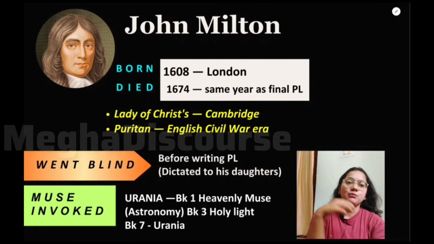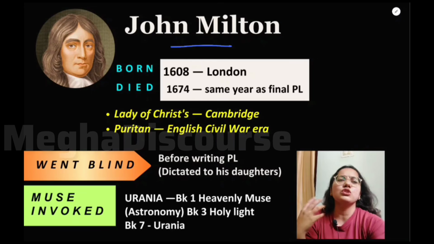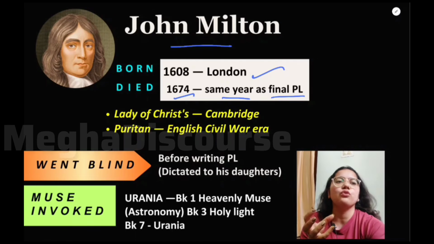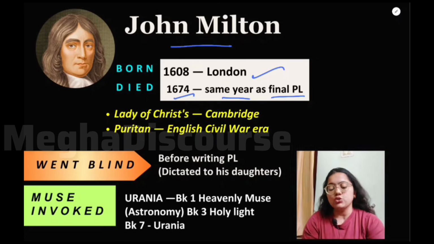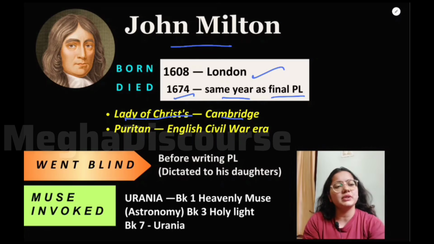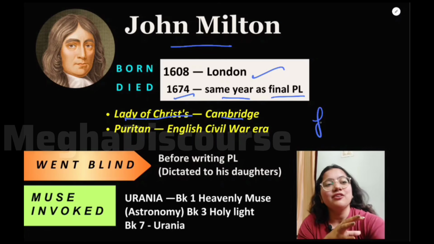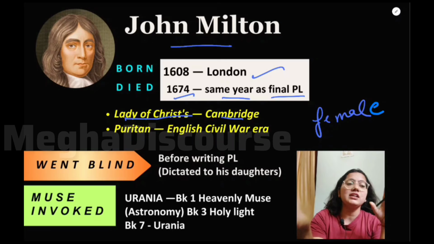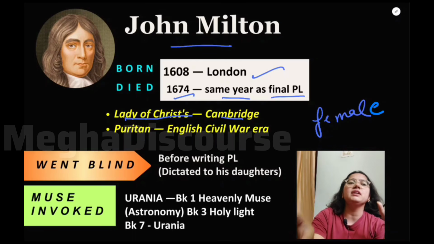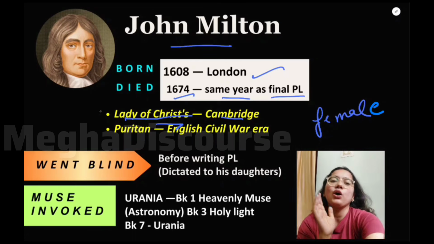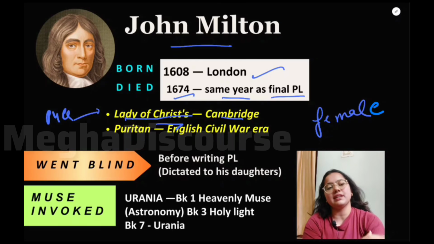So now let us directly come to John Milton. As we know, John Milton was born in London in 1608 and he died in 1674, and it is the same year when he produced the final Paradise Lost in 12 books. He was also known as Lady of Christ because he used to study in Cambridge University and he used to look like a female, because he was very fair and very appealing. Because of his physical charm, his friends and the people in Cambridge University used to call him Lady of the Christ. And this is also your previous year question of UGC NET English.